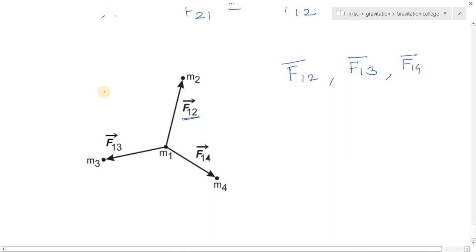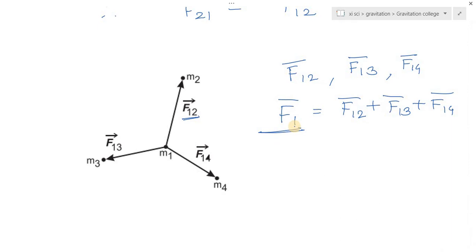So if we have to find the force on M1, then the resultant force on M1, I write that force F1 bar, is given by the vector sum of all these forces. So this is the total force exerted on the first particle, which is equal to the addition of all the forces due to the other objects of mass M2, M3 and M4.